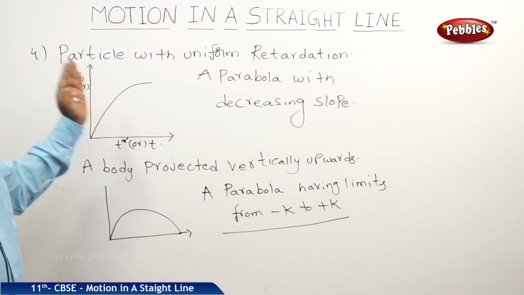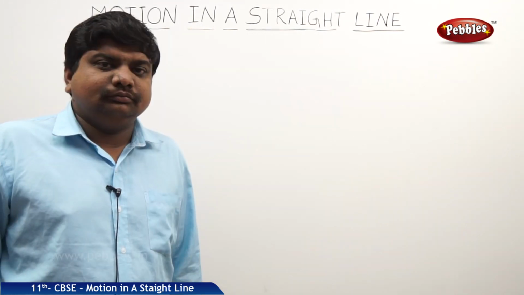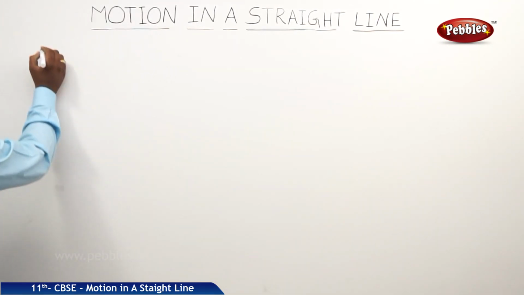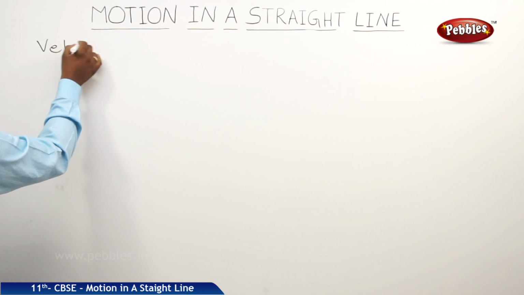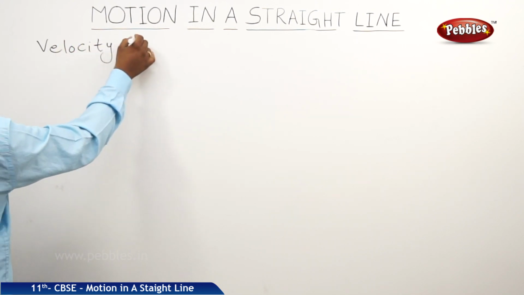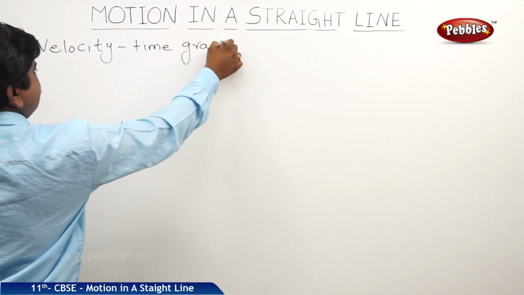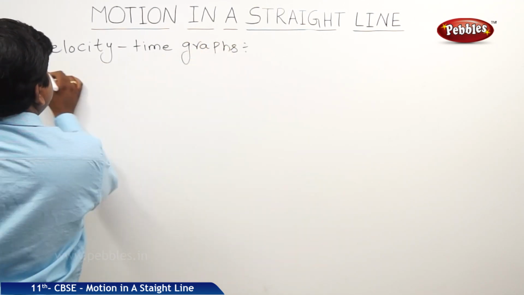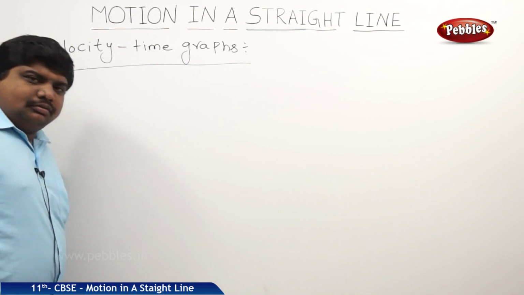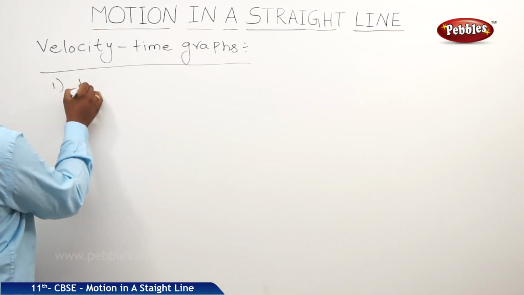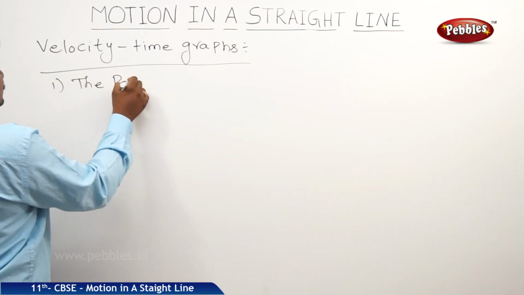Next we will see velocity-time graphs. The first situation is the particle at rest.